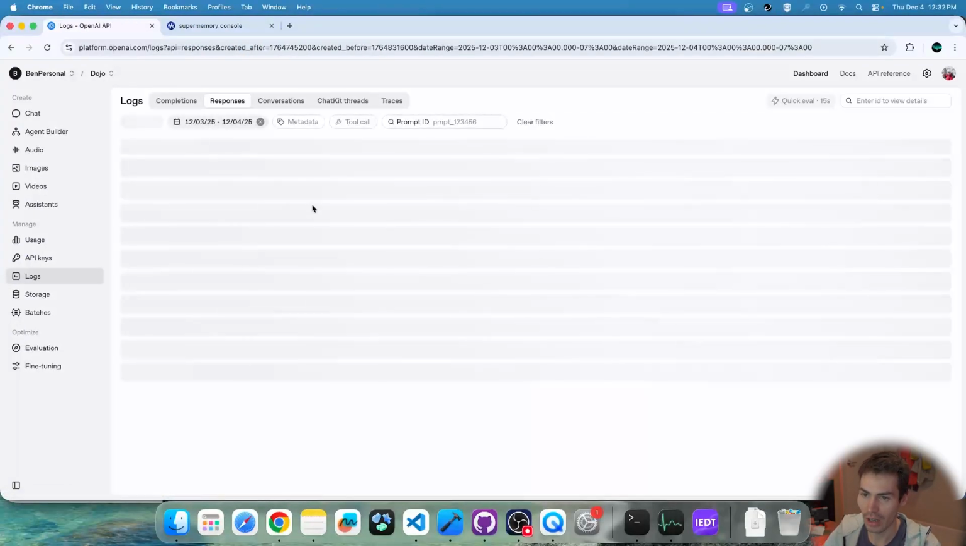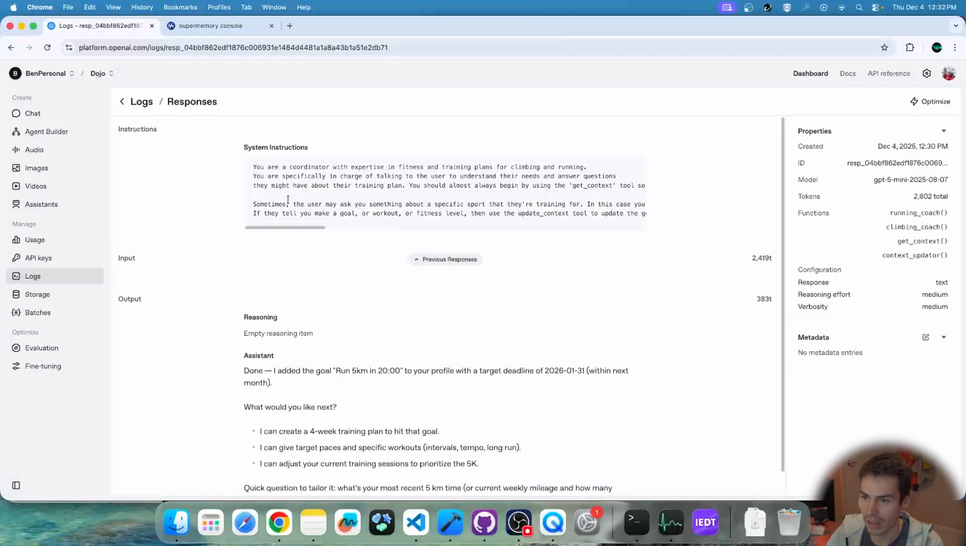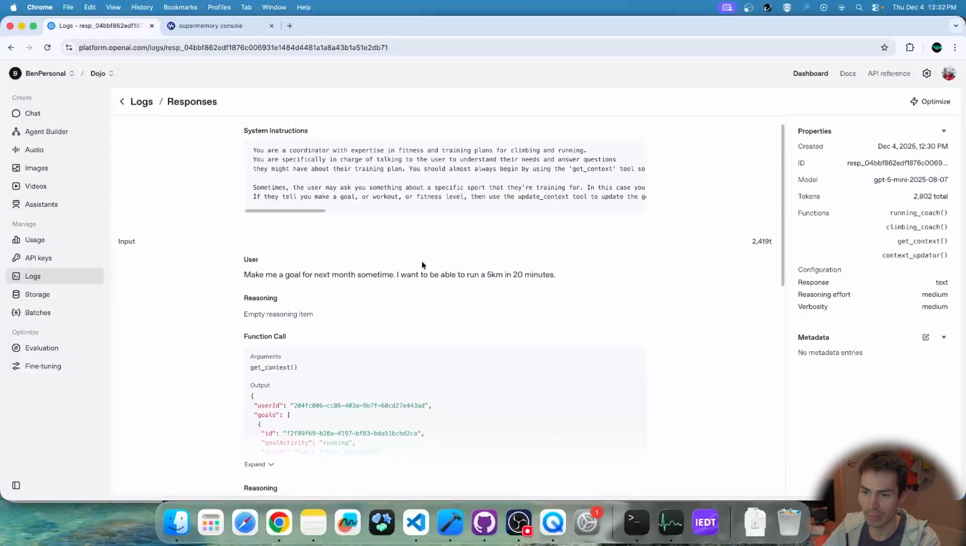So here's how the logs work. This is the OpenAI platform for the Agents SDK, so I can see all of my responses. This is the request that just came in, make me a training plan for the next 4 days, and we can monitor the success of that. But let's take a look at the one that just ran. So done, I added goals to your context. You can see the system instructions because it hit the coordinator agent first. Let's look at the previous responses.